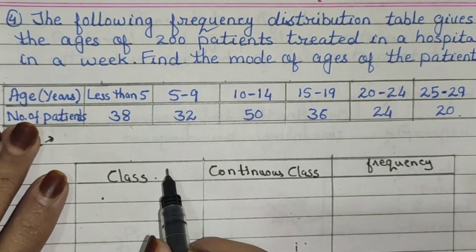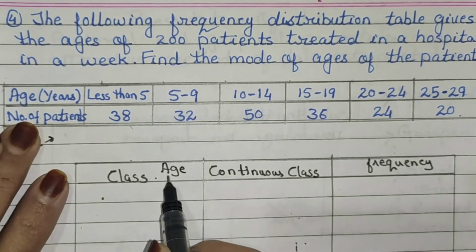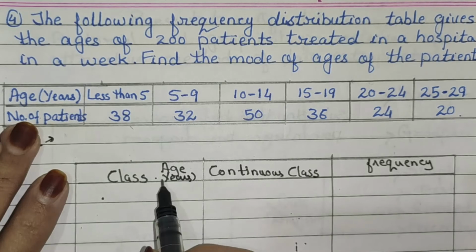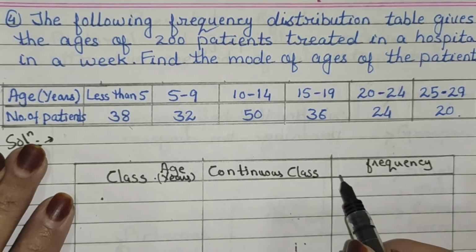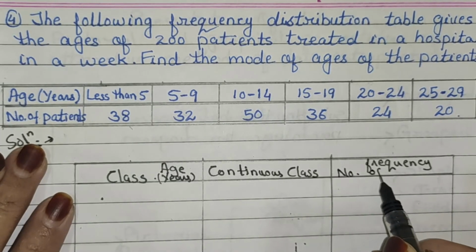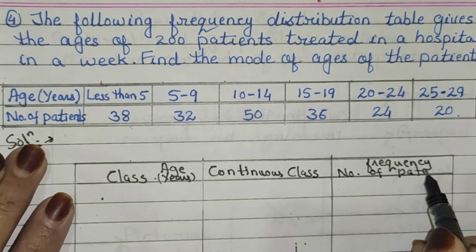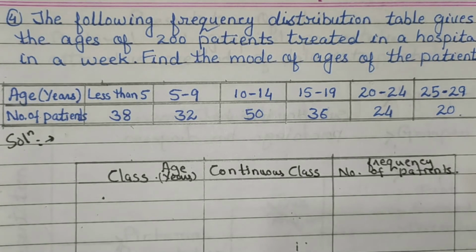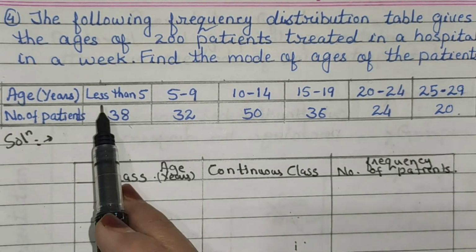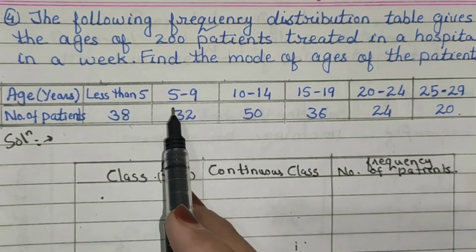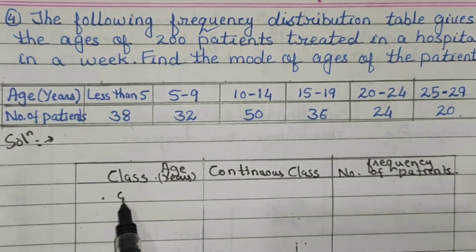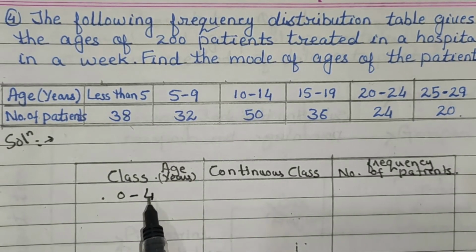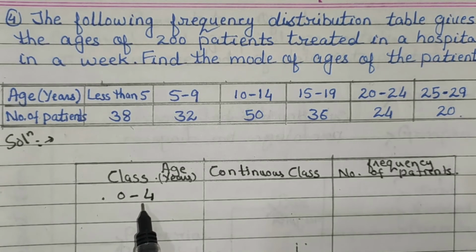Now the class is age in years and the frequency is number of patients. Now the first class is less than 5, we can write here 0 to 4 because age cannot be negative.